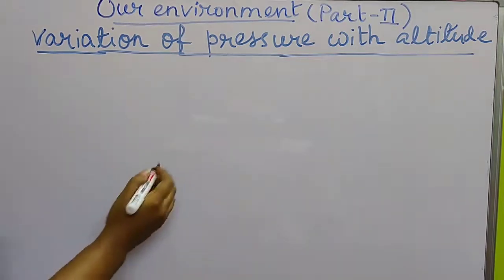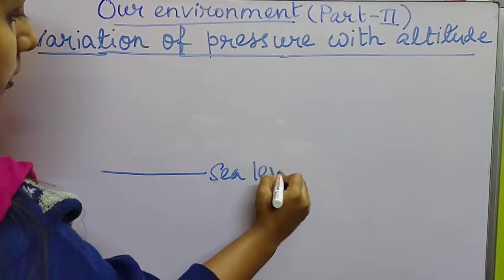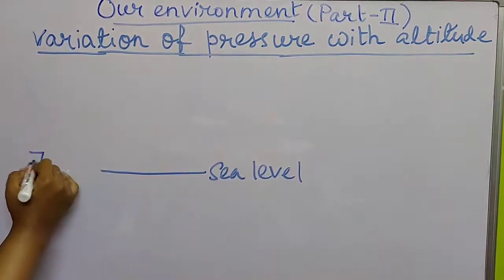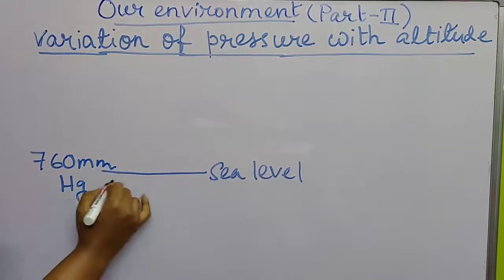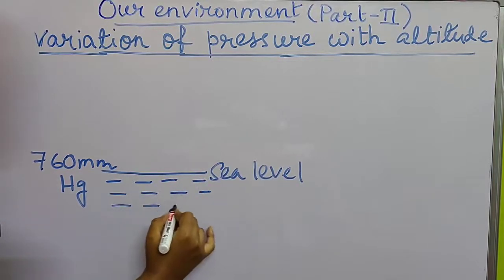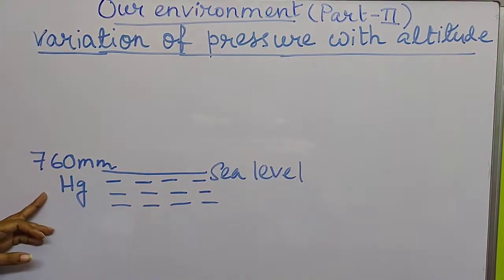So it is observed that at sea level, the pressure of air has its maximum value, and it is nearly about 760 millimeter of mercury. At sea level, the pressure of air has its highest value, and that is nearly about 760 millimeter of mercury.